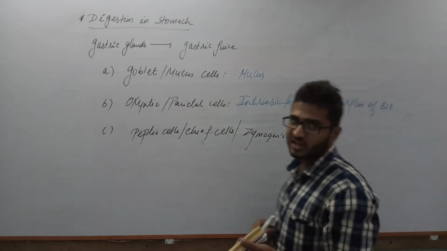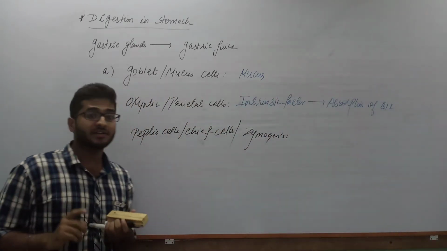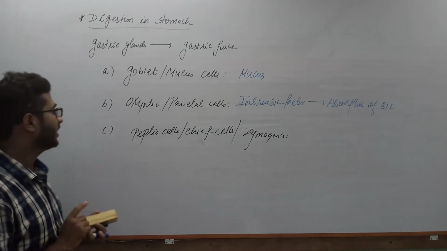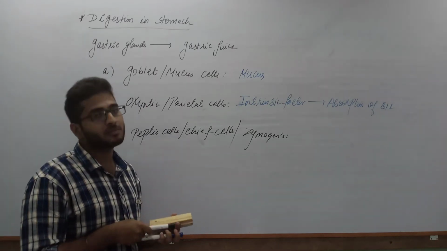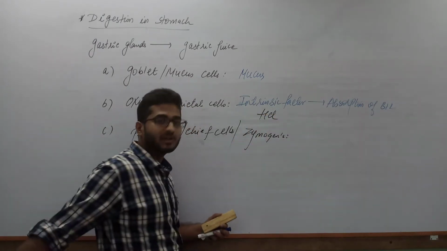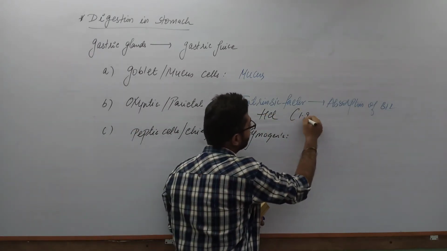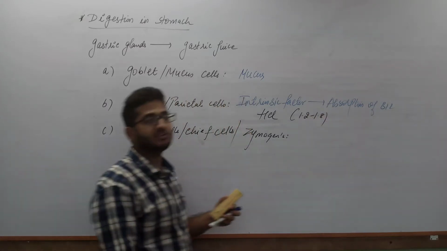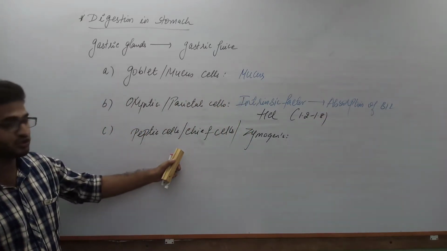And the second most important thing secreted by the oxyntic or parietal cells is hydrochloric acid, secreted at a highly acidic pH of about 1.2 to 1.8.